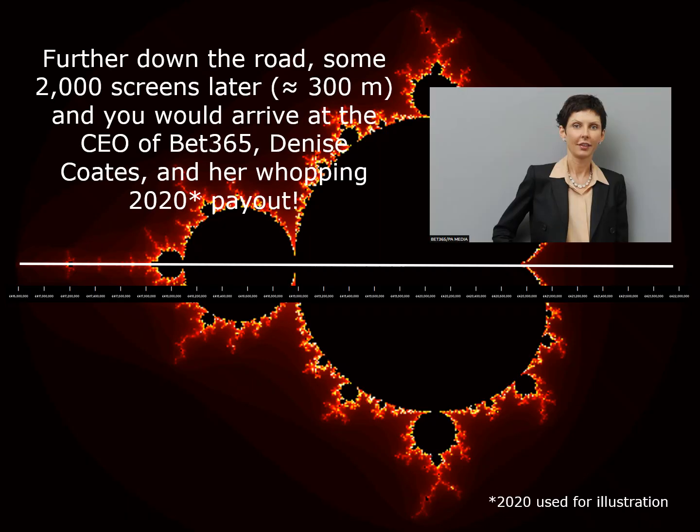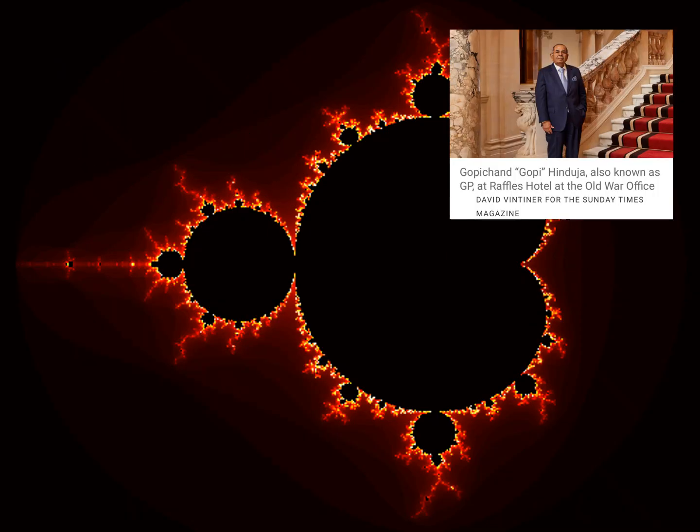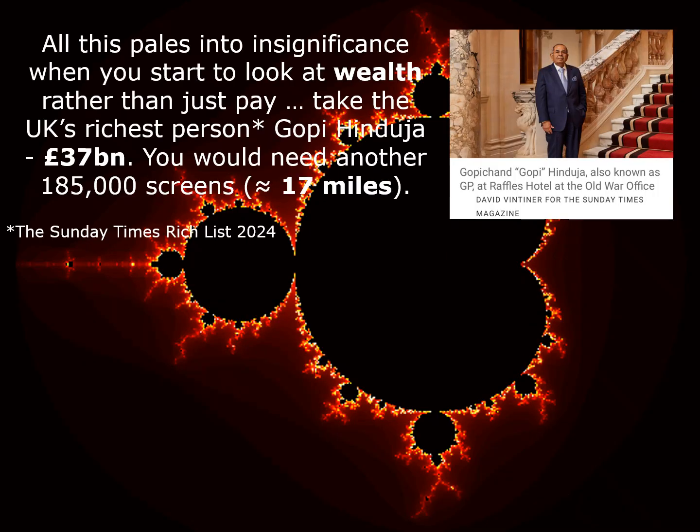Further down the road, some 2,000 screens later, approximately 300 metres, and you would arrive at the CEO of Bet365, Denise Coates, and her whopping 2020 payout, £421 billion. All this pales into insignificance when you start to look at wealth rather than just pay. Take the UK's richest person, Gopi Hinduja, £37 billion. You would need another 185,000 screens, approximately 17 miles.